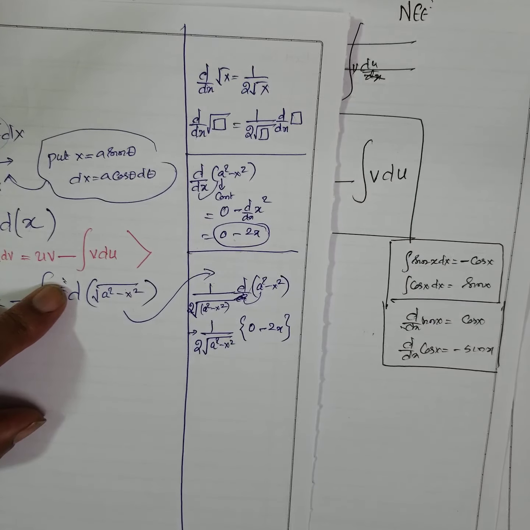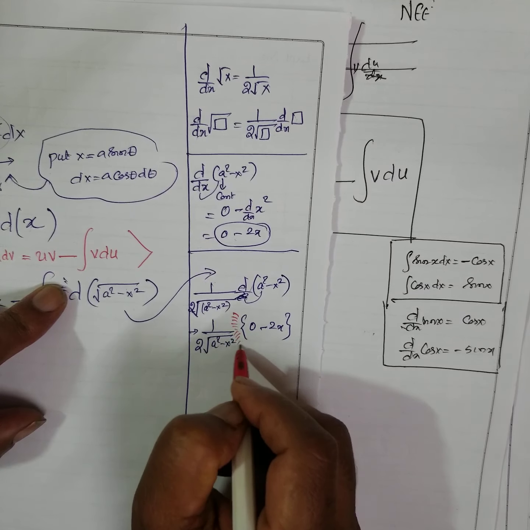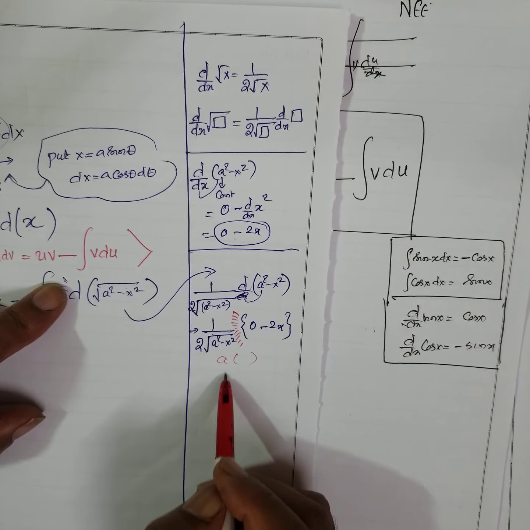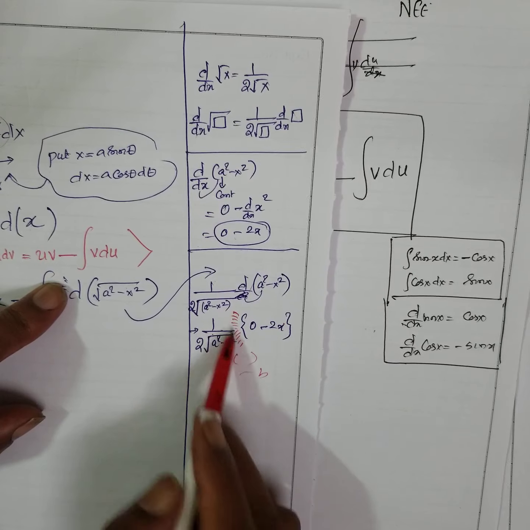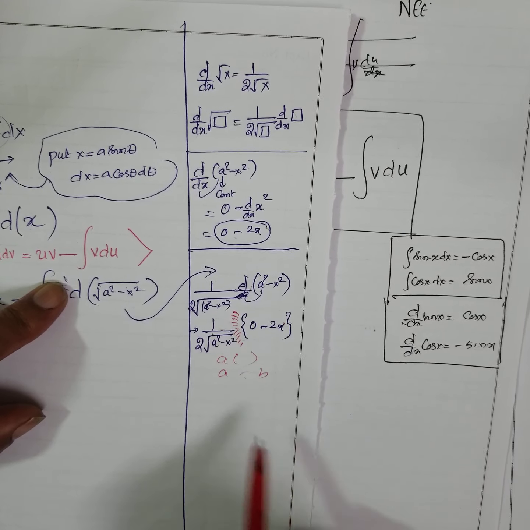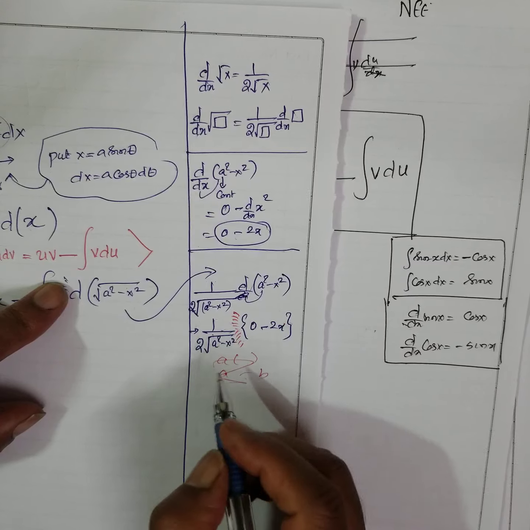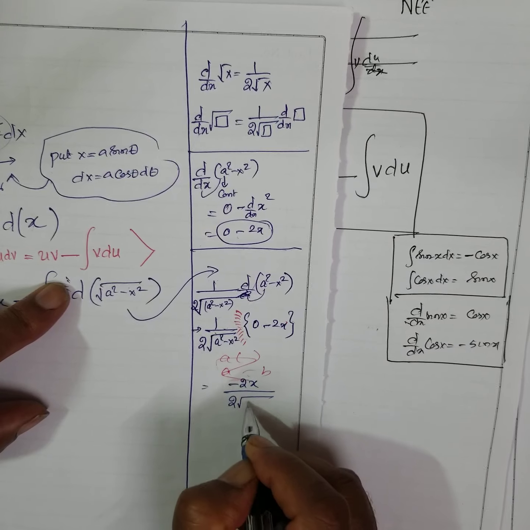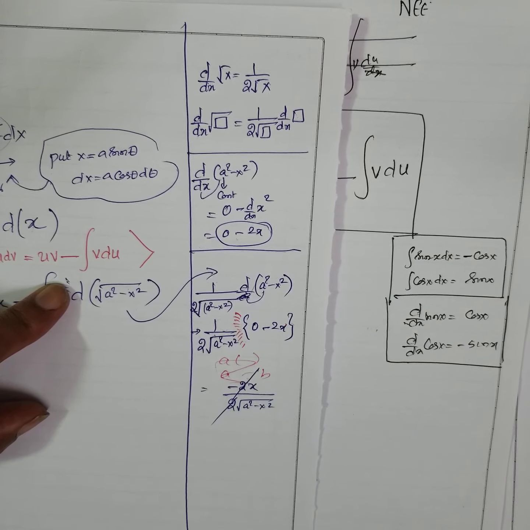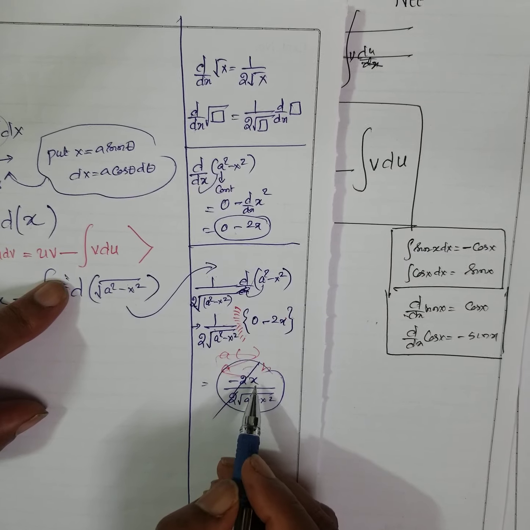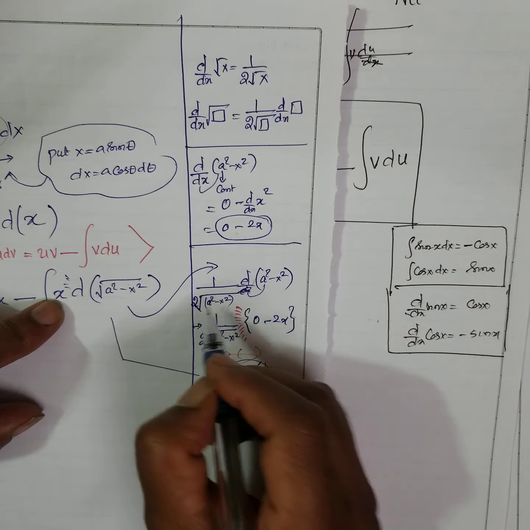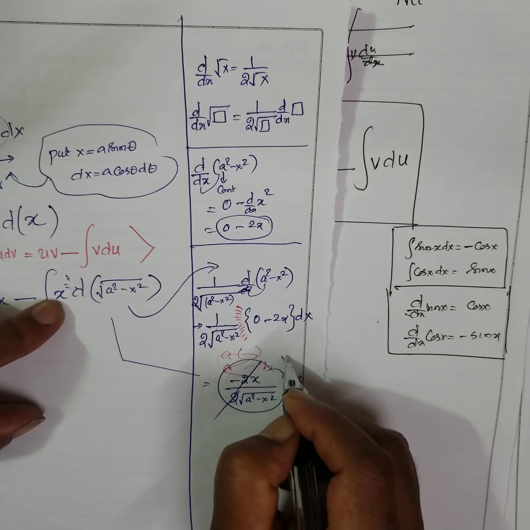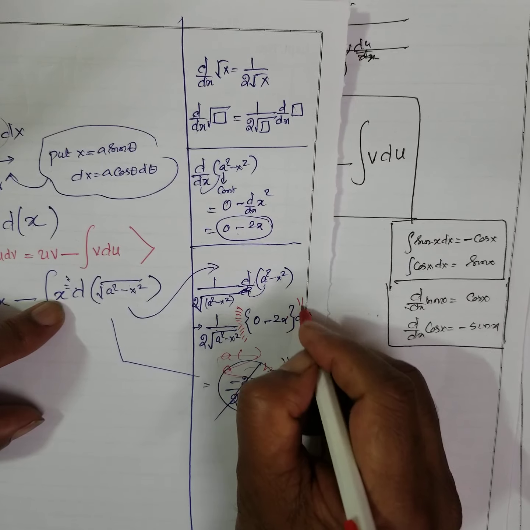See, the problem with students is they don't write this bracket. Because of that, a into b becomes a minus b. This is a, this is b, a minus b. This is actually into. Therefore, what you have to do is, I'll write it properly, as multiplication. Therefore, minus 2x by 2 root a square minus x square. Minus minus gets cancelled. Therefore, finally what do you get? This part. Here, since d is there, you have to write dx. You have to be very careful again. Again, they don't write this dx.